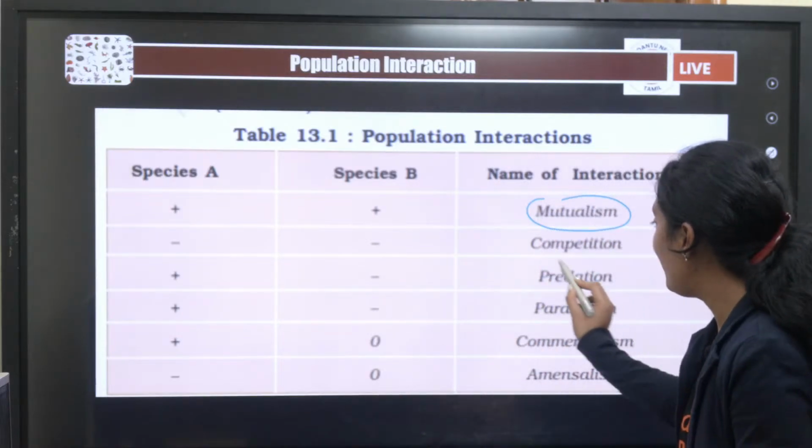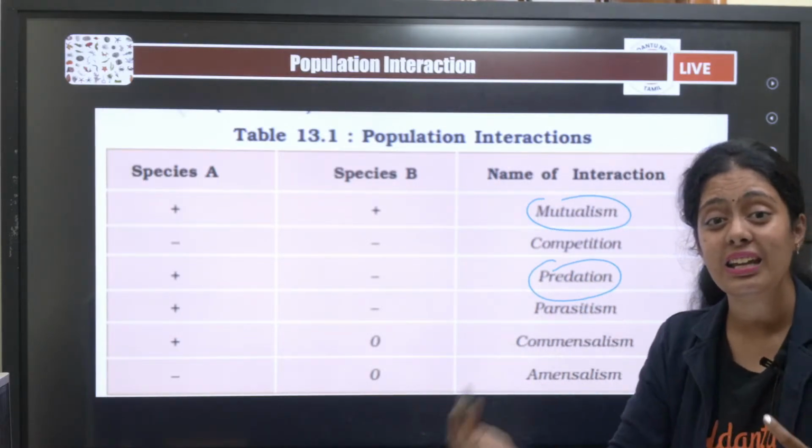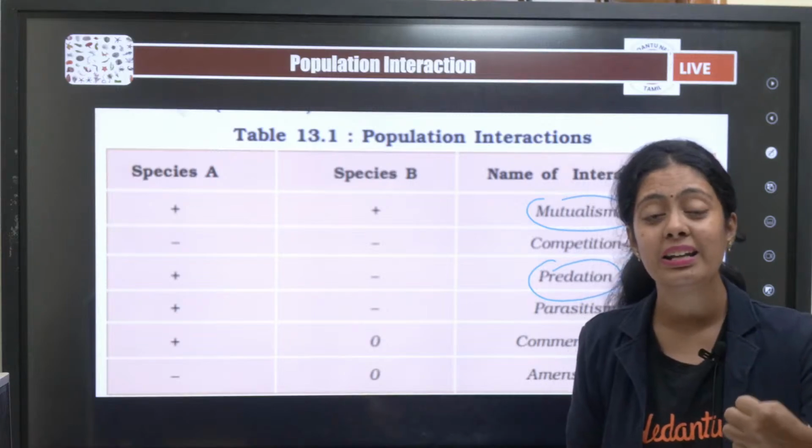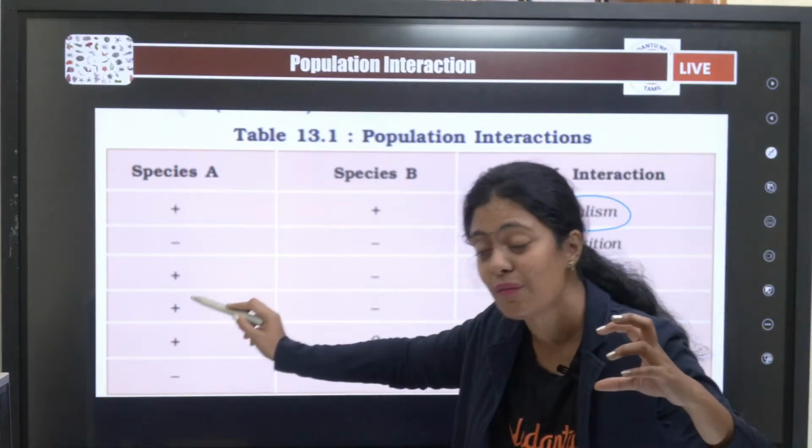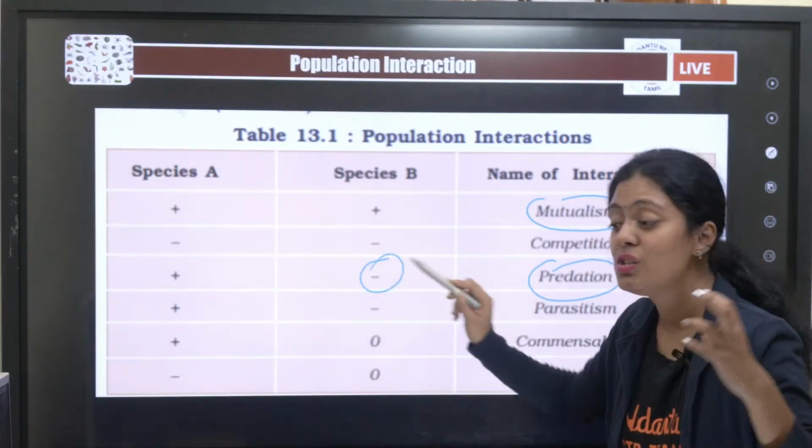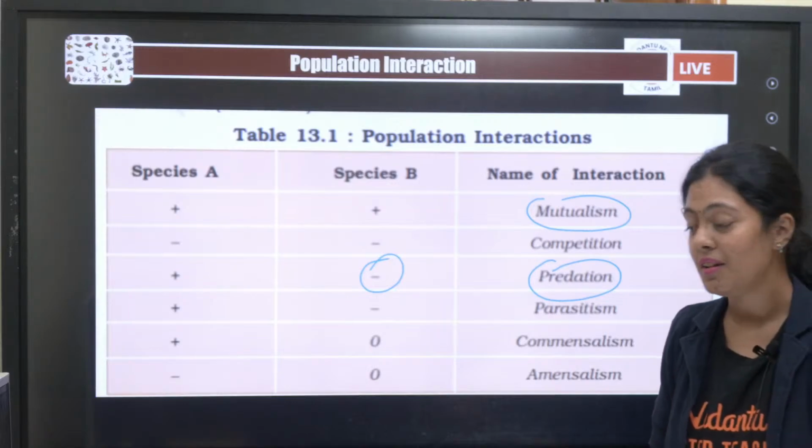Okay, then you have predation, lion and deer. Okay, who is the predator here? Lion is positively affected. Who is the prey here? It is your deer, it is negatively affected.